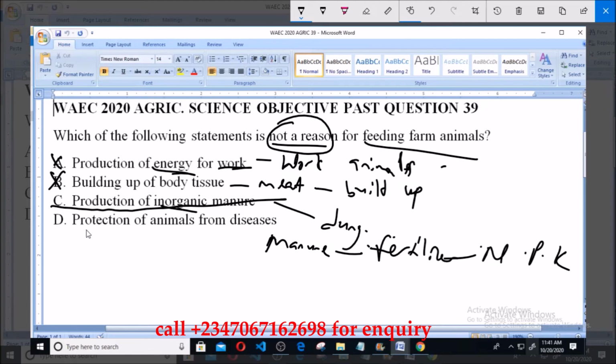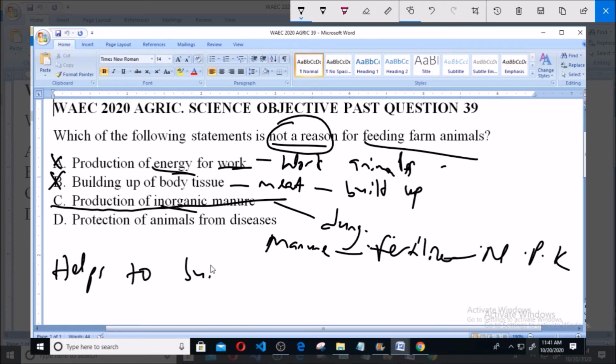Now option D says protection of animals from diseases. Now this is also a reason for feeding of farm animals, as proper nutrition helps to build the immune system of farm animals and makes them less susceptible to diseases. So it is also a reason, and hence it's not the answer to this question. So as we've rightly established, option C is the correct answer to this question.